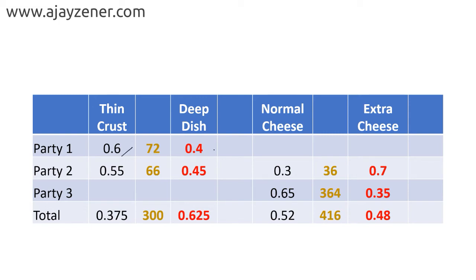So this is 0.6, so this will become 0.4, this is 0.55, this is 0.45, this is 0.375, so this will become 0.625. Similarly, you have 0.3 here, so this will become 0.7, because totally it should be 1. 0.65 plus 1 minus 0.65, so 0.35, 1 minus 0.52, and that will become 0.48. So this is pretty much simple and direct from the concept of proportions.